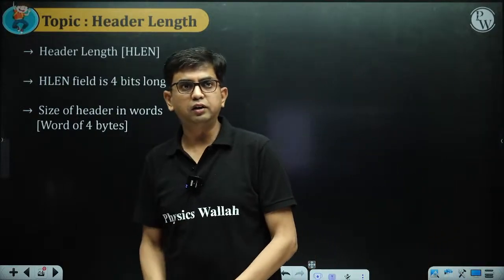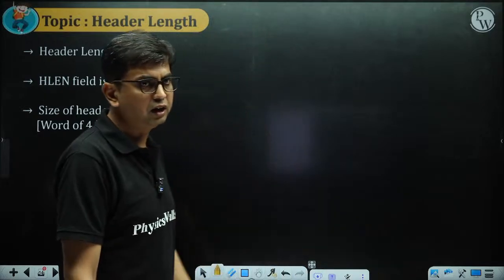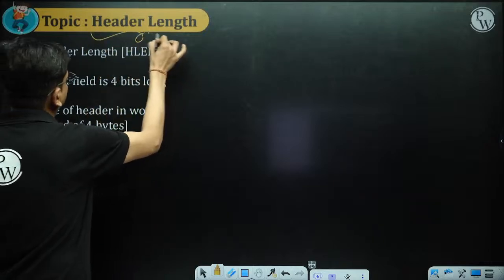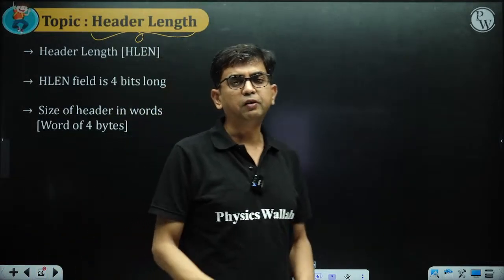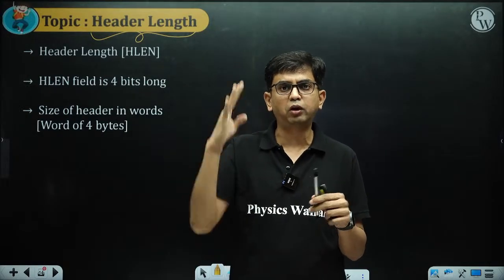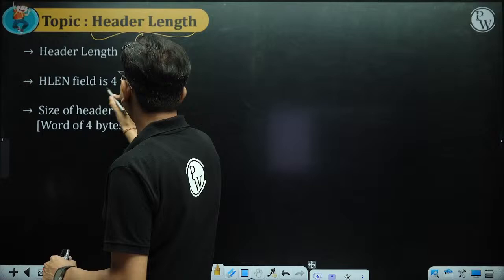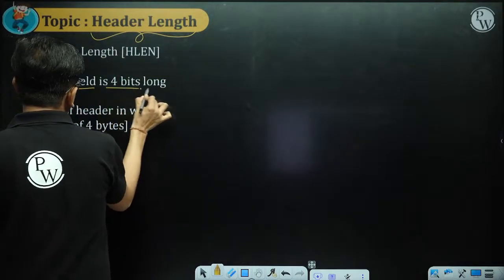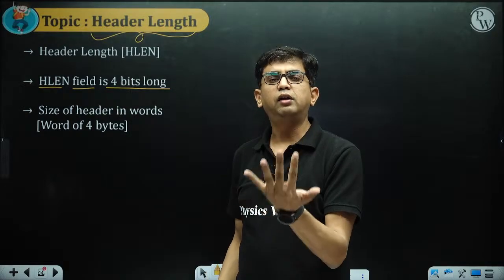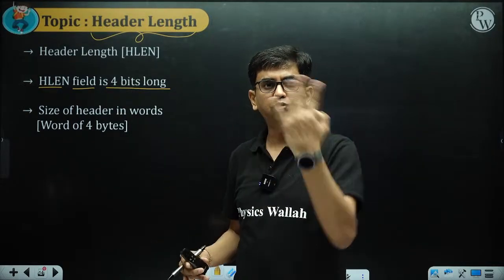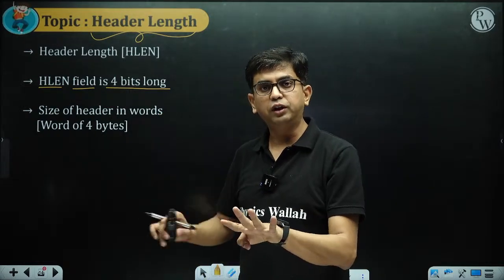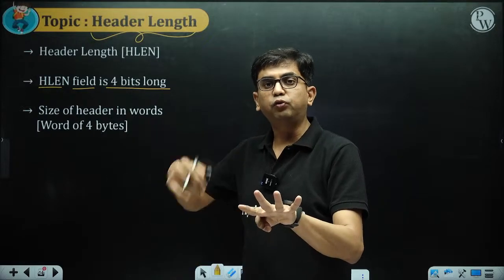No doubt, clear? Yonis is telling clear, Pradeep is telling clear, okay. So let's move to the header length. Header length is nothing new for you. You have already seen the IPv4 header. In the IPv4 header, the header length field is 4-bit long. Here also the header length field, the HLEN field, is 4-bit long. Only the position changes. In IPv4, it is the last 4 bits of the first byte, but here it is the first 4 bits of the fourth word, fourth row.